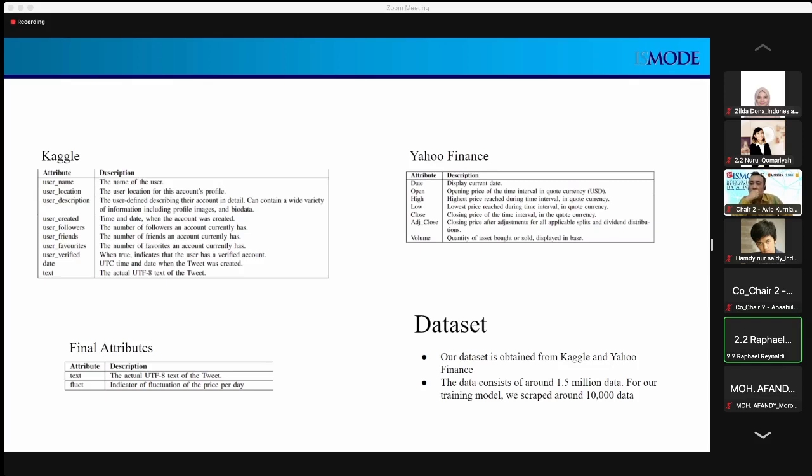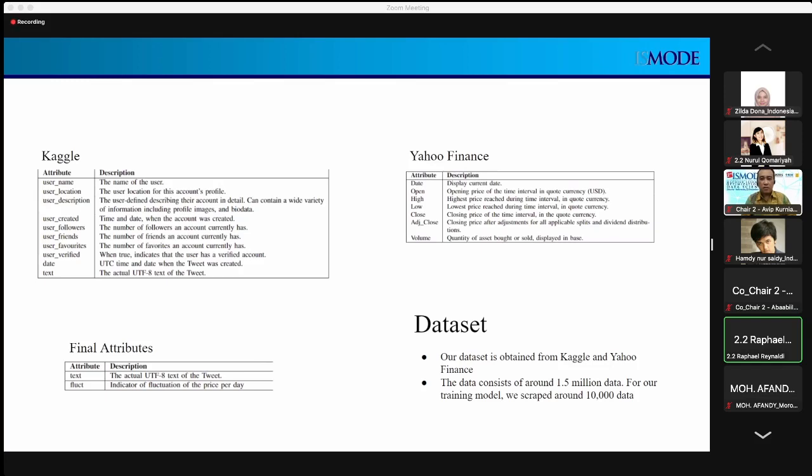Both data sets consist of around 1.5 million data, but we wanted to be more specific with what we were trying to create with our model. So we scraped around 10,000 data, and in that 10,000 data, there was the price action that started from around March 2020, so around the start of COVID, or like the height of COVID, till the end of 2021.